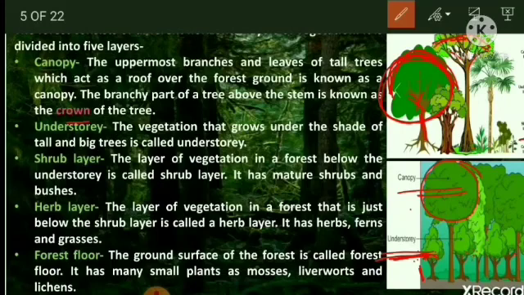Mainly they have a height of 1 to 2 meters, and the animals are also found in this layer. And these plants produce fruits. Basically the fruits are dispersed by the animals because animals live there, they eat the fruits and they spread the seeds to different places.